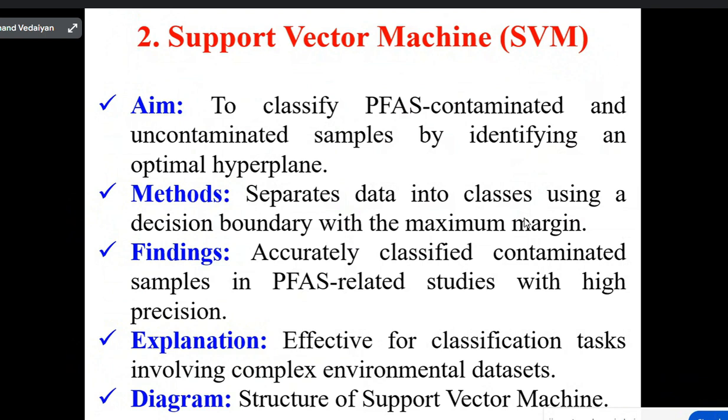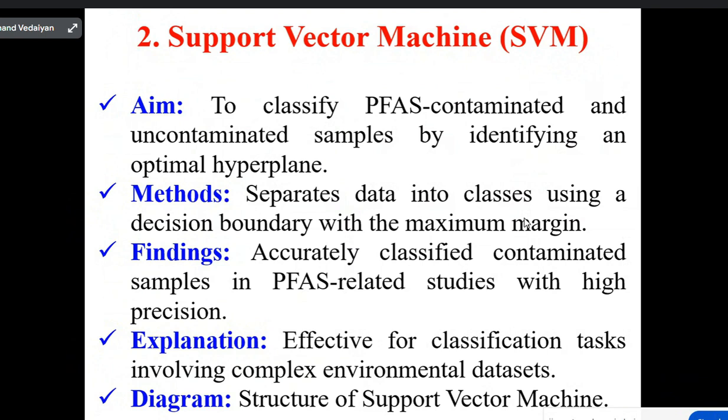Findings: it accurately classified contaminated samples in PFAS related studies with high precision. So what is the explanation of support vector machine? It is effective for classification tasks involving complex environmental data sets.